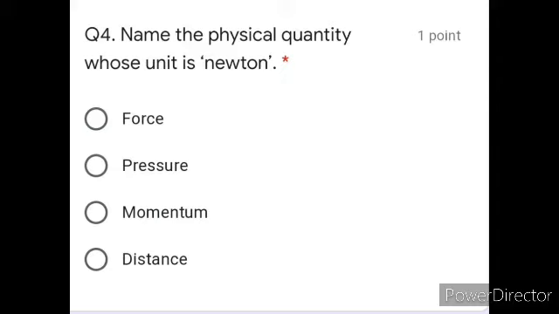Question number 4. Name the physical quantity whose unit is Newton. Options are force, pressure, momentum, distance. So Newton is the unit of the physical quantity that is force. So option A, force, is your correct answer.